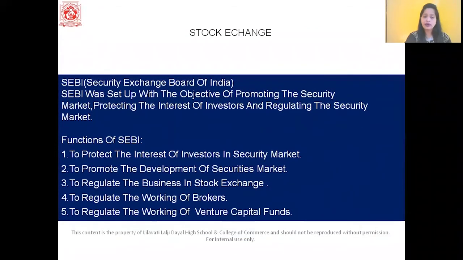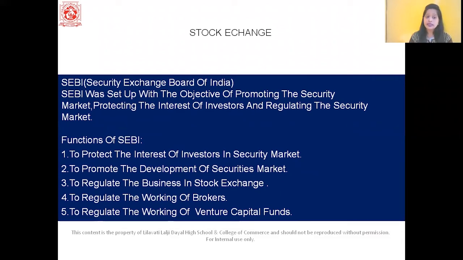Let us move on to the next answer of this chapter, students, and here we need to study about SEBI and its functions. So what is SEBI? SEBI is the Securities Exchange Board of India, which was set up with the objective of promoting the security market, protecting the interest of the investors, and regulating the security market. Basically, it was set up to promote the stock markets and also to protect the interest of the investors.